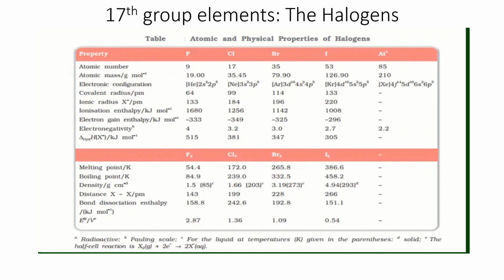Now hydration enthalpy, remember that for the smallest element hydration enthalpy will be maximum, always. So fluorine is smallest, so it has the highest hydration enthalpy in solution in ionic form. F minus has the highest hydration enthalpy, then Cl minus, then Br minus, and then I minus. In molecular state, F2, Cl2, Br2, I2,